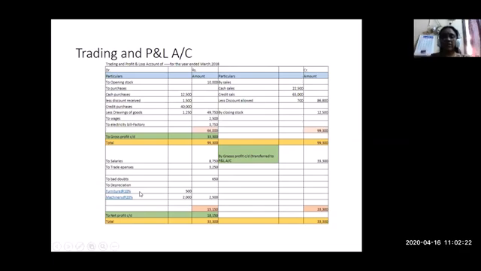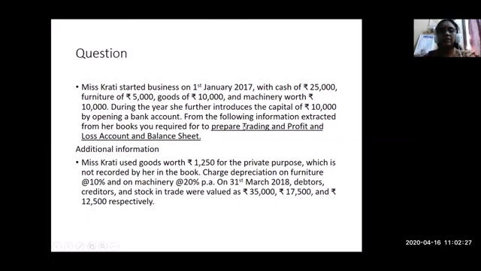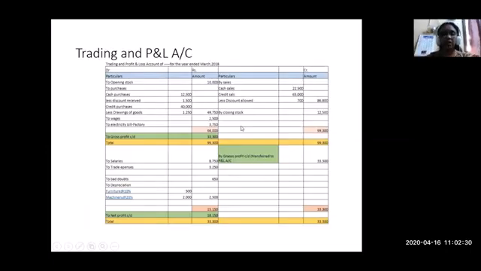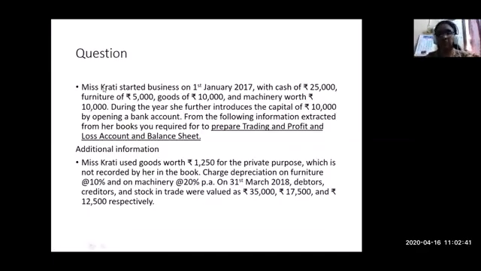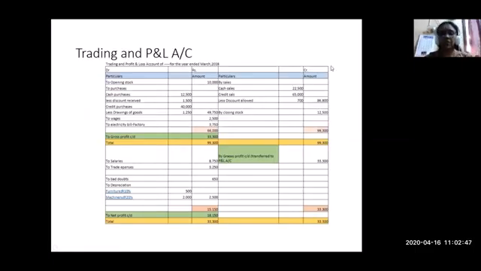Furniture is depreciated at 10% on the value of the furniture, which is given as 5,000, so 10% on 5,000 will be 500, and 20% on machinery, 25,000 machinery, minus 10,000 is given as 2,500. Sorry, 2,000. So the total amount comes to 2,500. Now with that, all the indirect expenses we have incorporated, and no other indirect revenue is there.